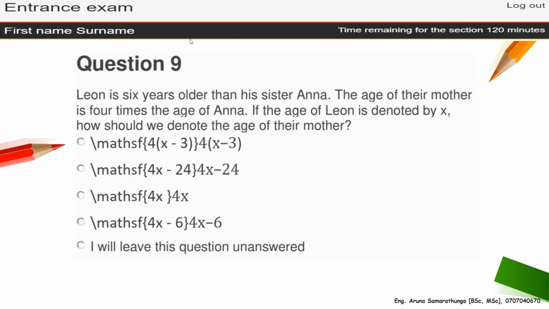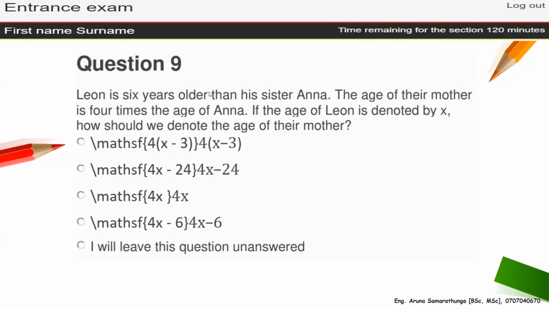Right. Question number 9. Leon is 6 years older than his sister Anna. This is the statement. The age of their mother is 4 times the age of Anna. So this question also appeared in 2023. Same question. That's why I told you that some questions appear again and again. Not exactly the same, not 100%, but the way you are solving this question.